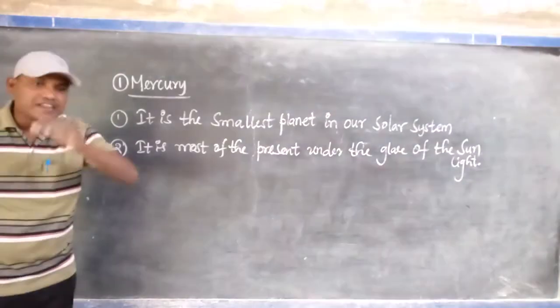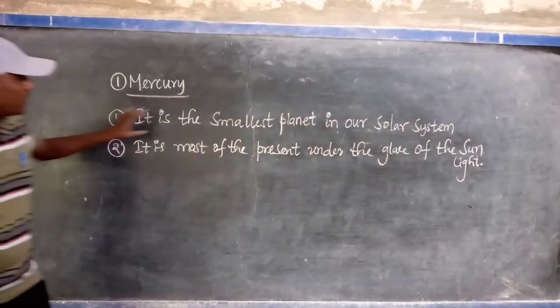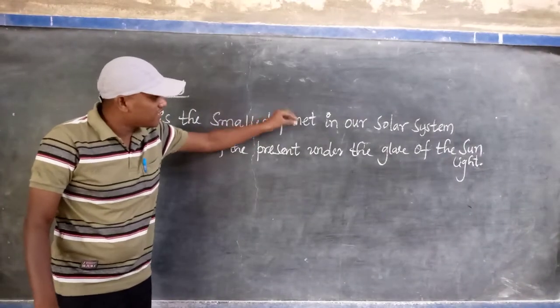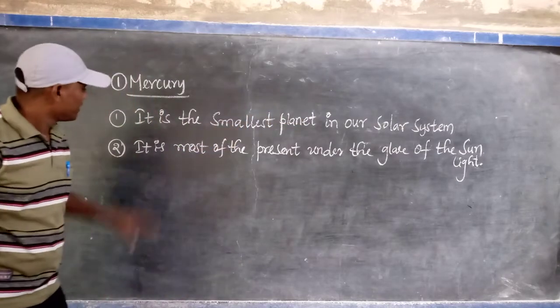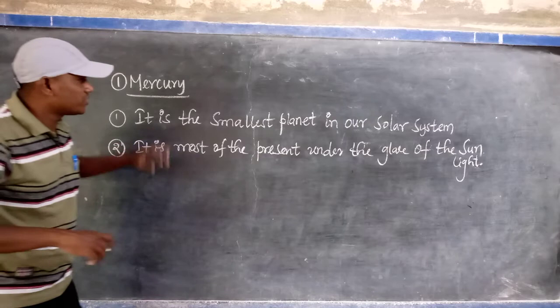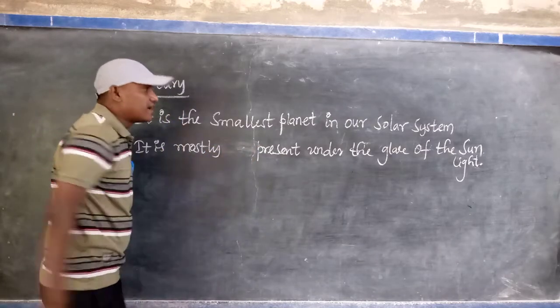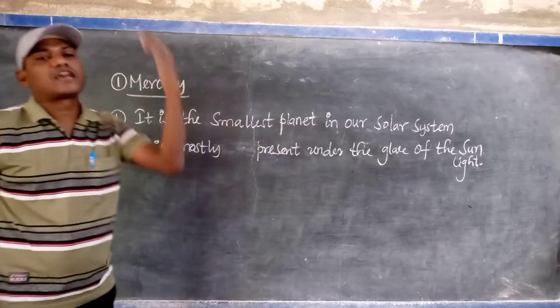It is nearest to the sun when compared to the others, and it is the smallest planet in our solar system. It is mostly present under the glare of sunlight.